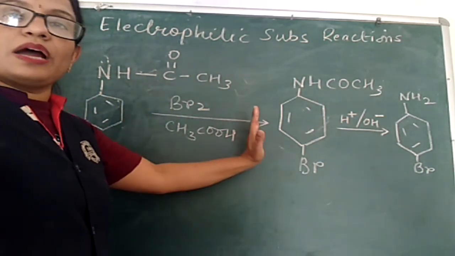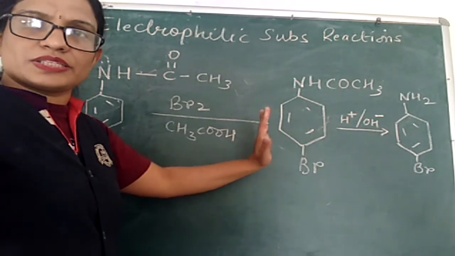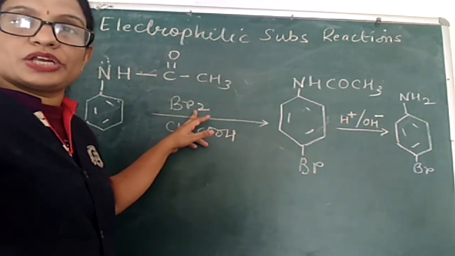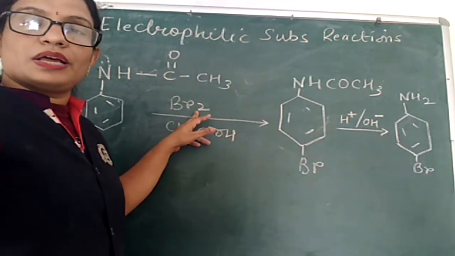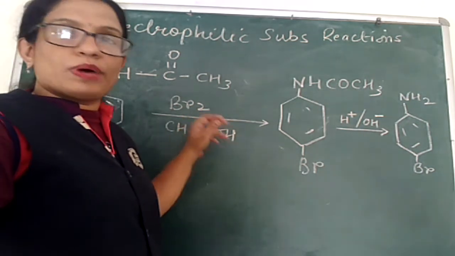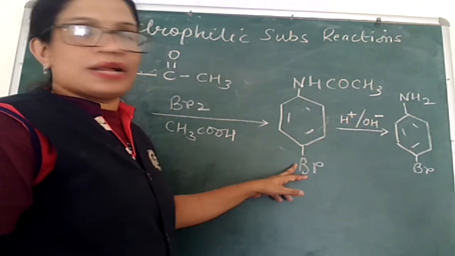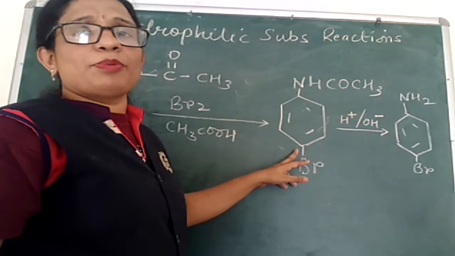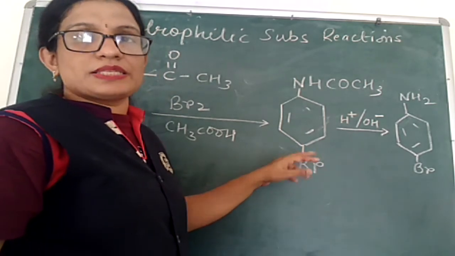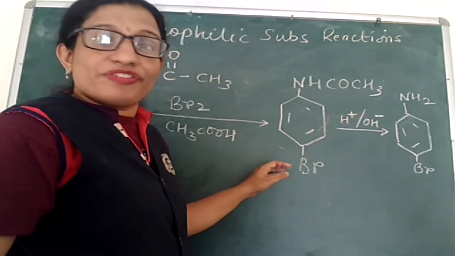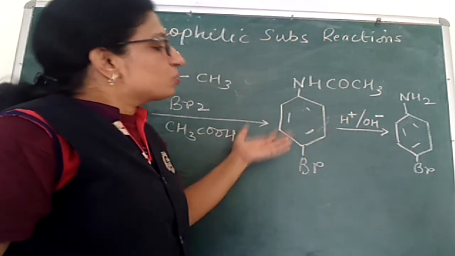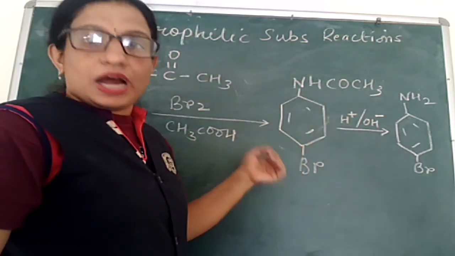Now we will carry out the usual electrophilic substitution reaction like bromination. The bromination will take place only at one position. We have written the formula of the major product, para-bromoacetanilide. It is a monobromo derivative, but of acetanilide, not of aniline. So the further step is its hydrolysis.